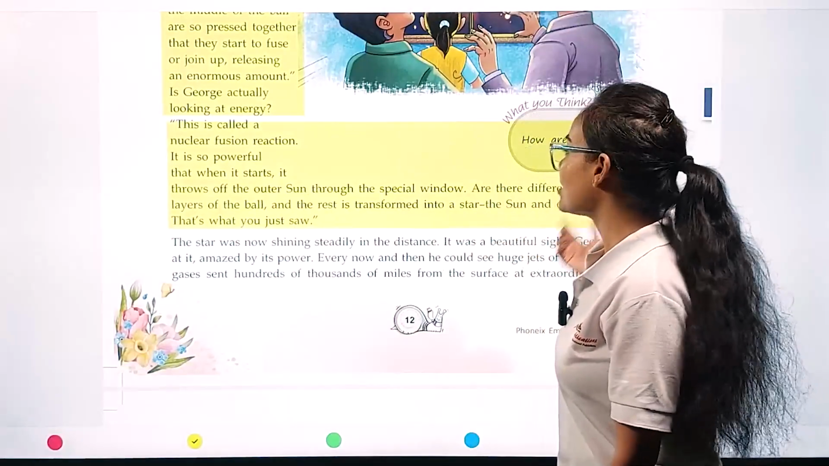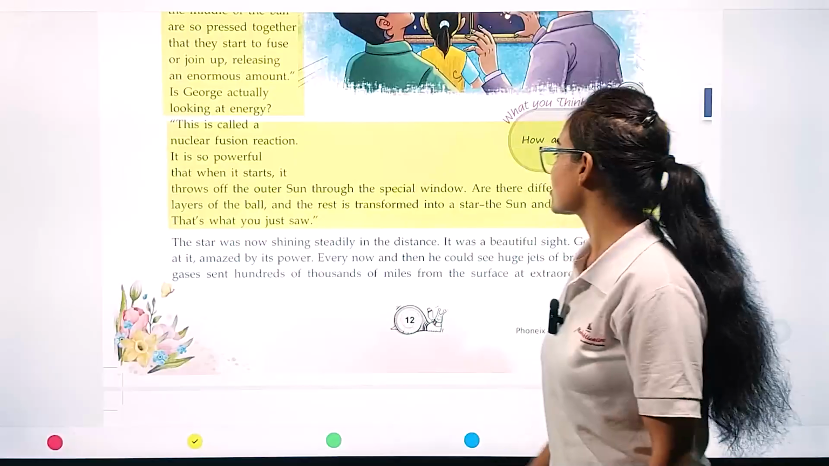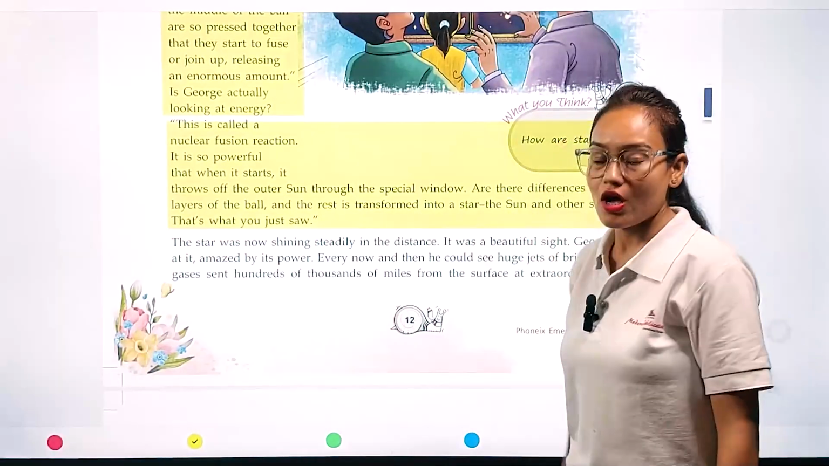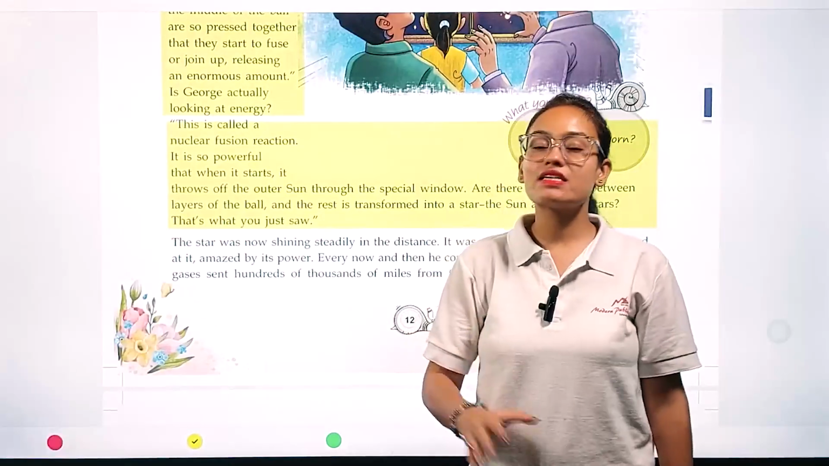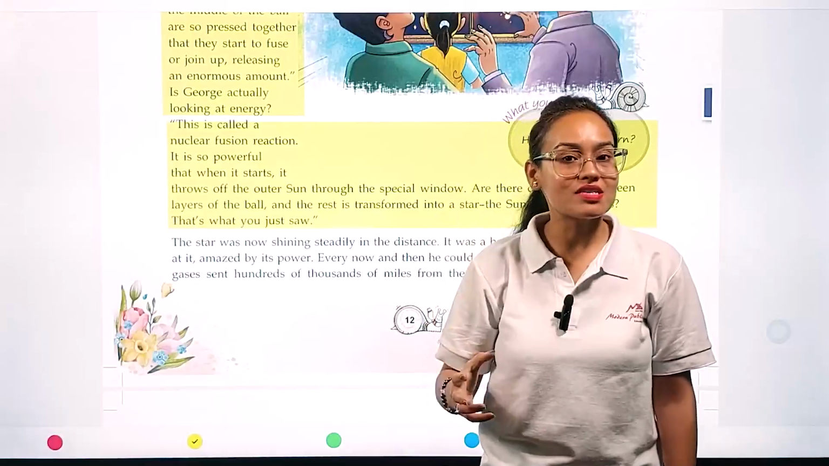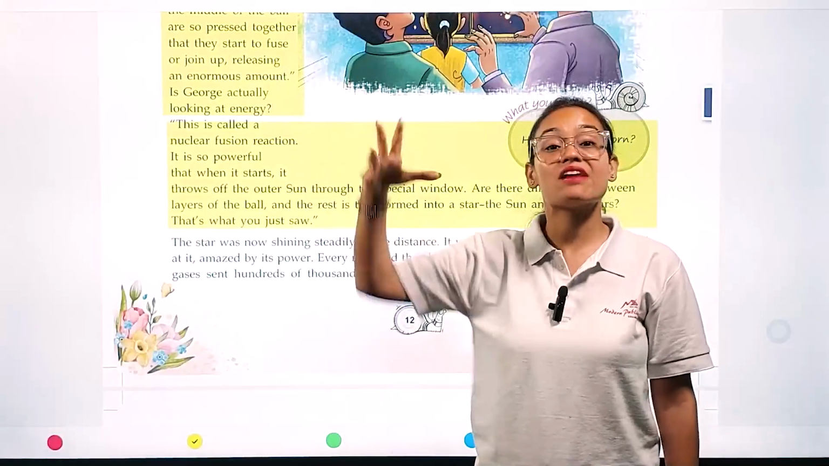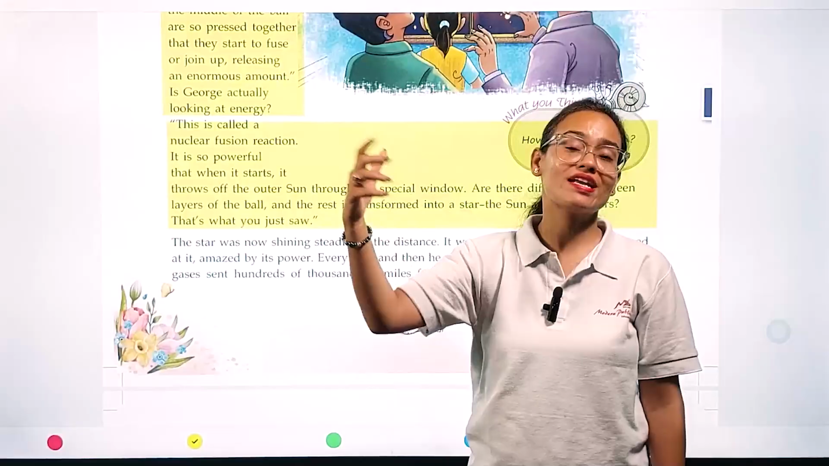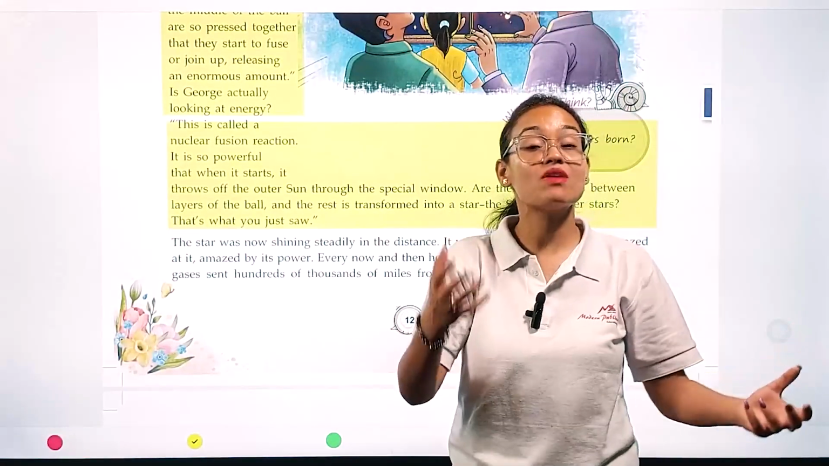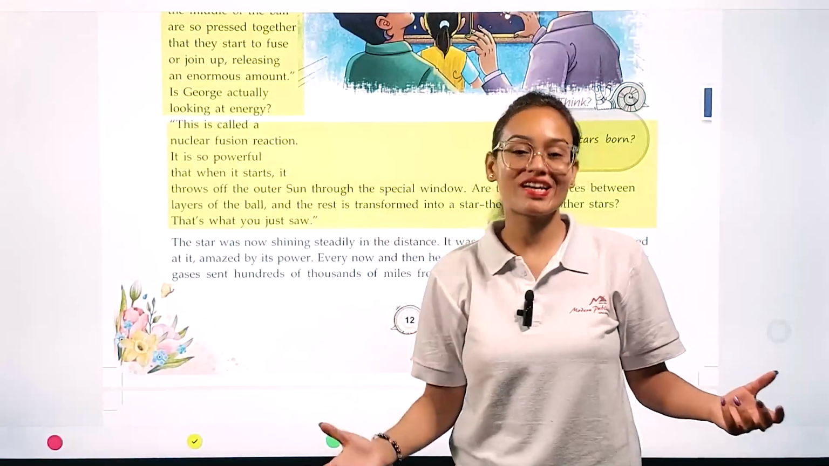And there are differences between the layers of the ball, and the rest is transformed into a star, the sun and the other stars just seen. And when these stars are created, they are divided into many groups. Some stars shine very brightly, which means they are very hot. That's why they are shining so brightly. But some stars, on the other hand, are very dull in appearance; they are not shining so much.